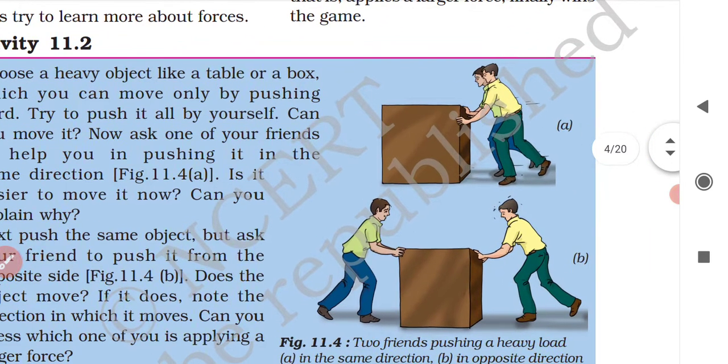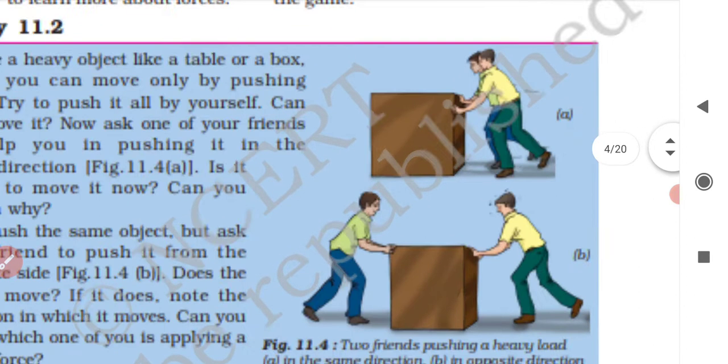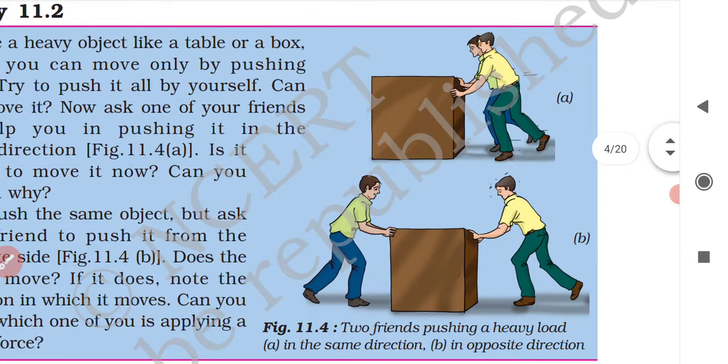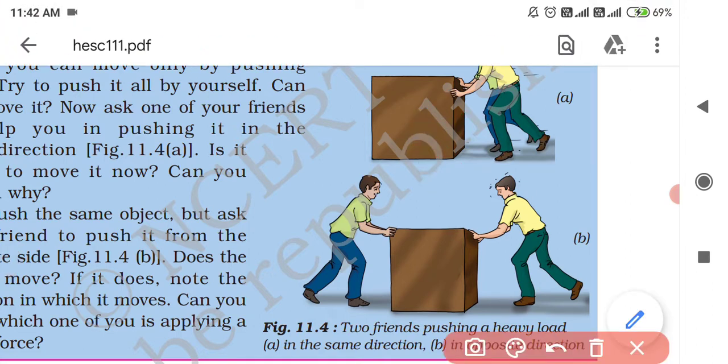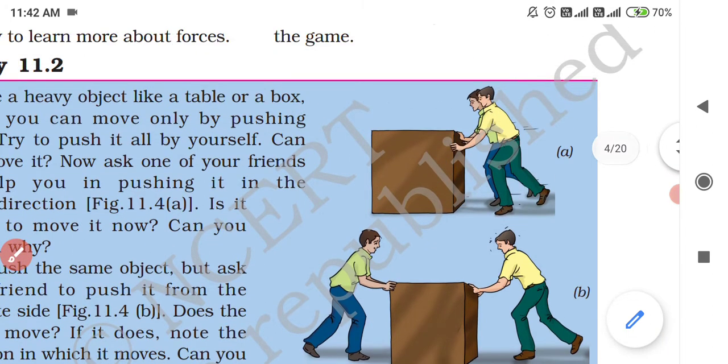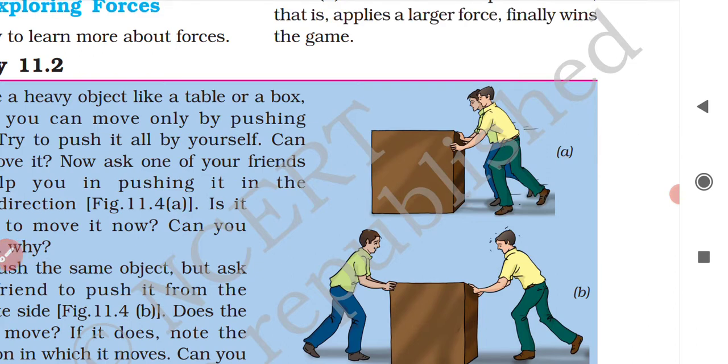In this activity, first of all, let us consider figure 11.4, A and B. Initially a box is there. In this figure it is not shown that only one man is pushing this heavy box.